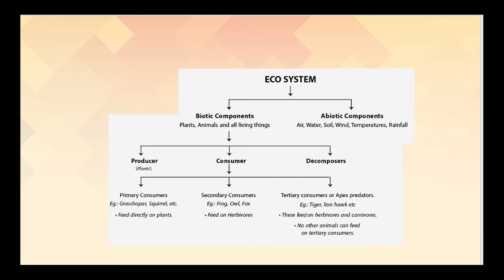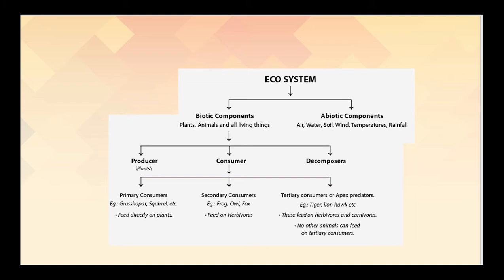Now, children, this biotic component is further categorized as producers, consumers, and decomposers. All the plants come under the category of producers because they provide food for the other organisms or other living things, whereas decomposers are the microorganisms which carry out the decomposition of dead plants and animals, and the consumers are further categorized into three categories, that is primary consumers, secondary consumers, and tertiary consumers.